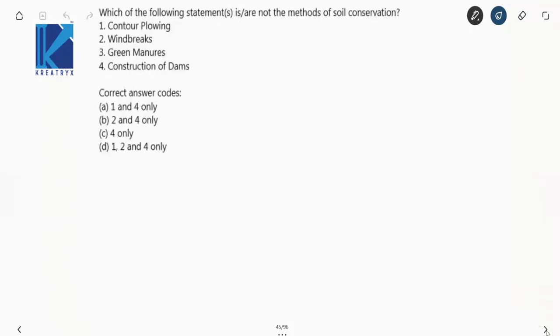Next one. Which of the following statements are not methods of soil conservation? Contour ploughing is a method, right? You are asked to find not methods, right? Wind breaks is a method of soil conservation. Green manures is a method. Construction of dams, no, this is not a method, right? So your option number 4. So only C. Done. Next one.